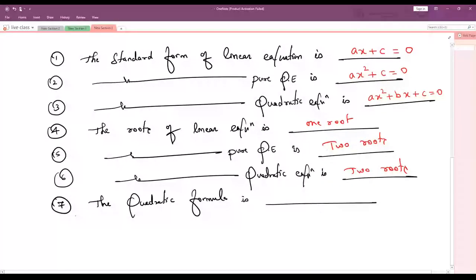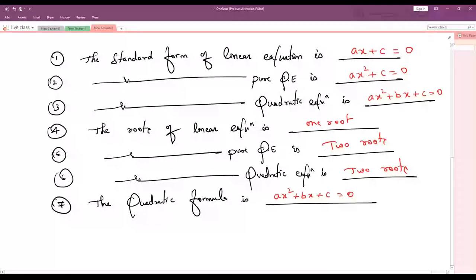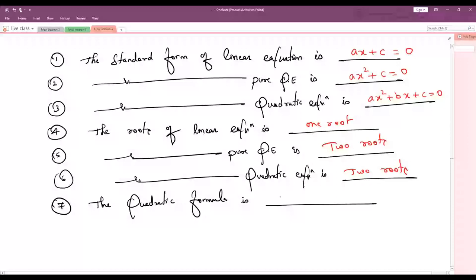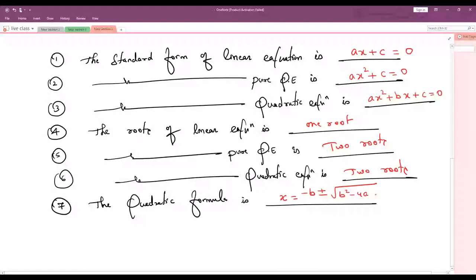So, ax square plus bx plus c is equal to 0, correct? Very good. The quadratic formula is x is equal to minus b plus or minus root of b square minus 4ac by 2a. Correct, children?